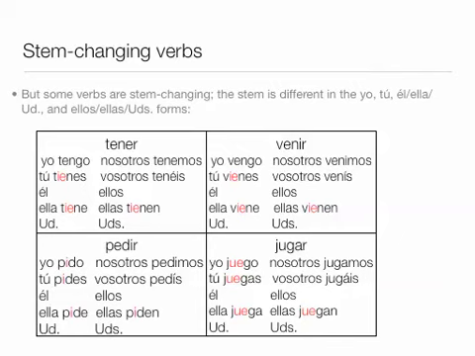Some verbs are E to I. Pedir changes its E to an I. Pido, pides, pide, and piden. But nosotros pedimos, and vosotros, if you're in Spain, pedís. That E does not change to an I in nosotros or vosotros. Finally, jugar: juego, juegas, juega, and juegan. The U changes to UE, but not in nosotros, where it stays jugamos, and vosotros jugáis.